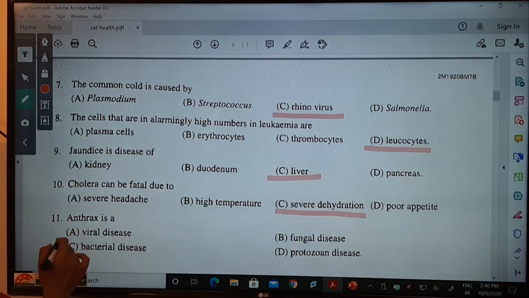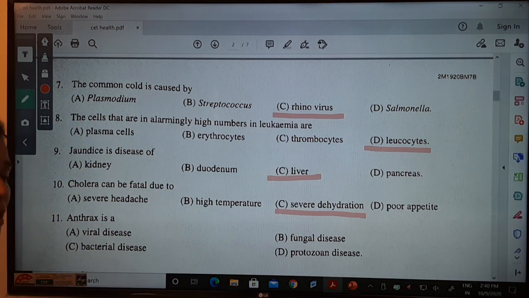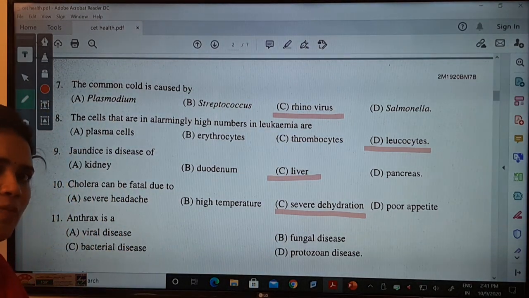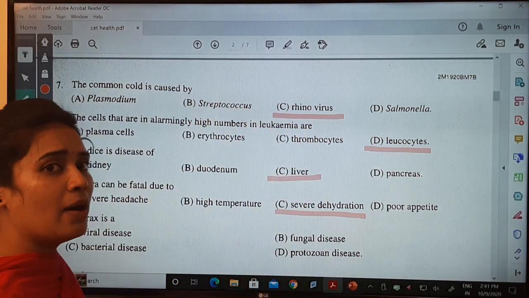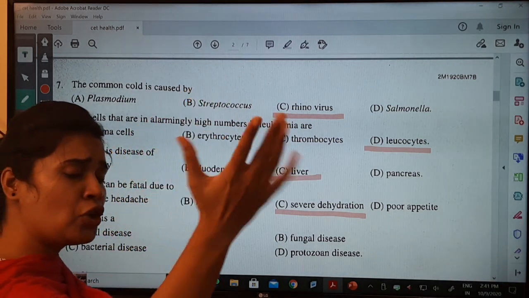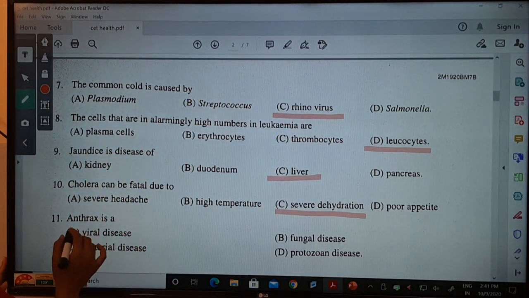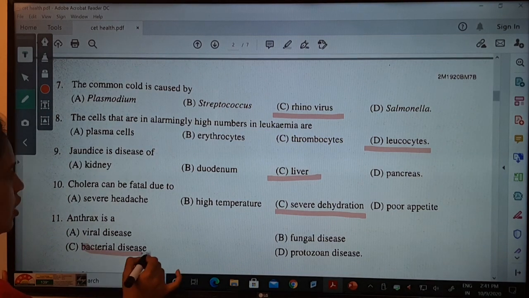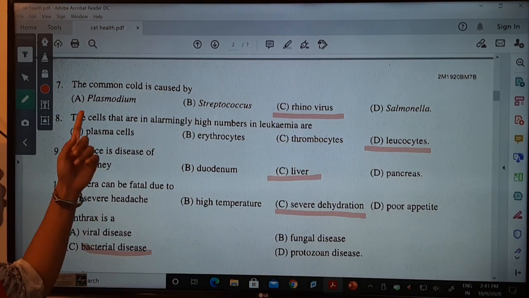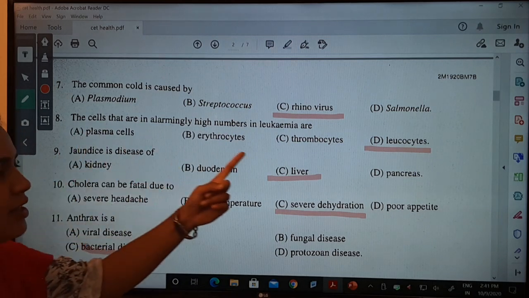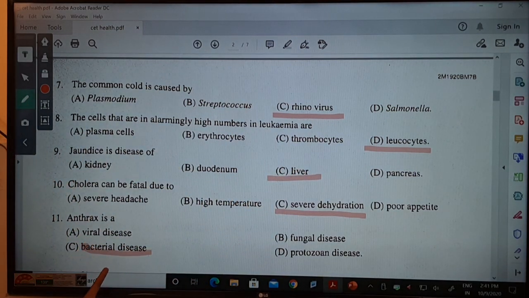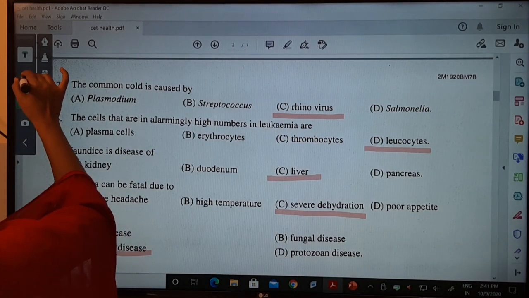Okay, anthrax. Yes, anthrax is a bacterial disease. It is mainly seen in animals, remember, and from animals it can infect human beings also. I will explain it later. So I hope everyone understood the answers. Common cold is rhinovirus. Leukocytes, liver, severe dehydration. Anthrax is a bacterial disease.